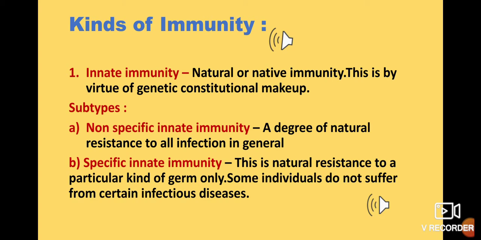Innate immunity is also of two types, non-specific and specific. What is the meaning of non-specific? A degree of natural resistance to all infection in general. Non-specific means common in general. So our innate immunity is of that type that it will never allow us to be affected by any of the other diseases which are present in plants or animals. We are never going to be affected by that.